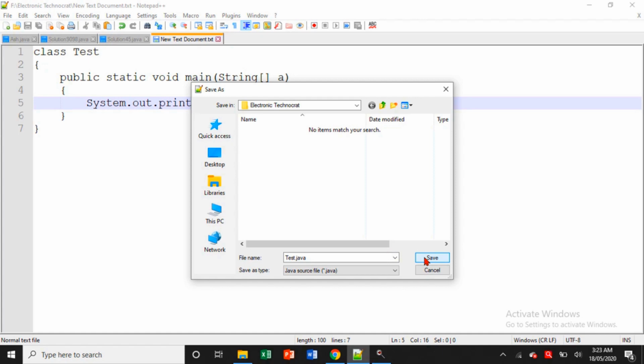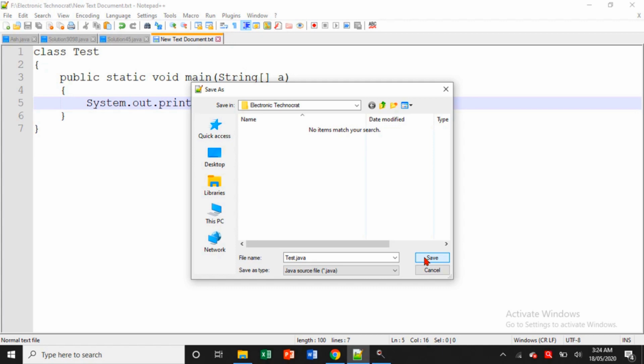Now you may have a doubt: is it compulsory to save the file with the same name as the class name, or can we save it with a different name? Yes, you can, but I will suggest going with the same class name, because when you provide this file to the compiler, the compiler will generate a .class file with the same name as your class name. So if you have thousands and lakhs of files, it is so difficult to find the right file.